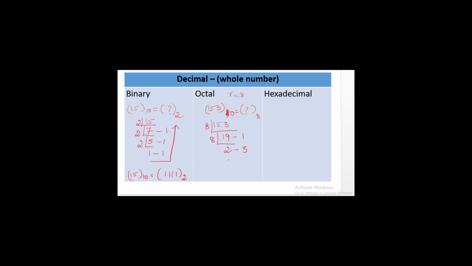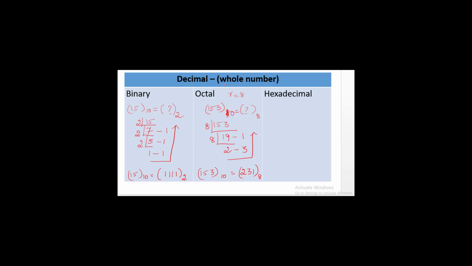We have to take the values from bottom to top. So 153 to the base 10 is equal to 231 to the base 8. So we have converted the decimal number into an octal number.